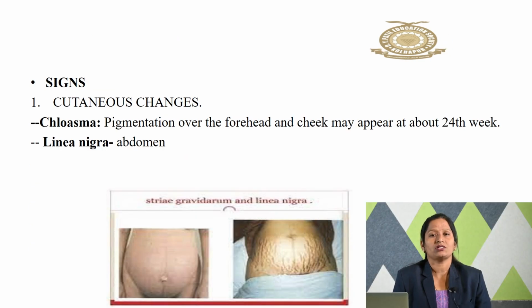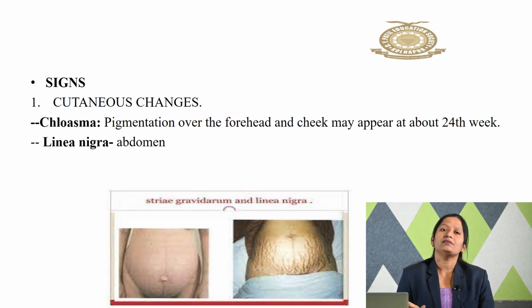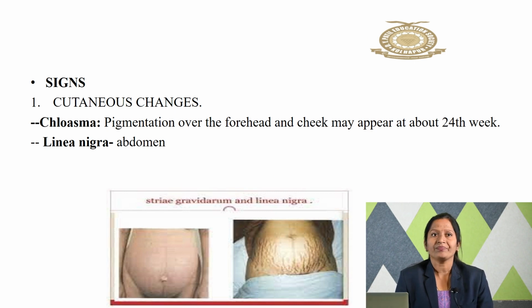The next changes which take place are cutaneous changes, skin changes. As you can see in the images, there is a linea nigra and the stretch marks called striae gravidarum, which may be pink in color, and the striae albicans that appear after delivery, which are whitish in color.